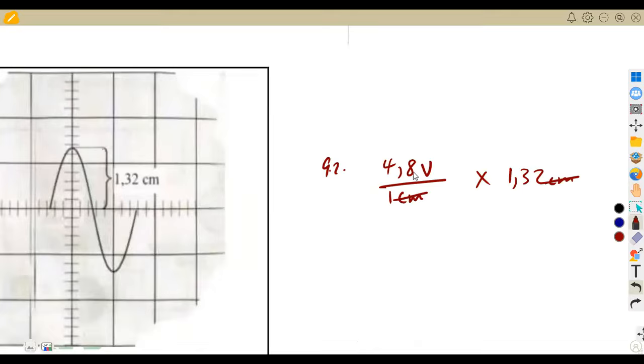So this cancels, and we remain with the voltage. That will give us the maximum voltage from there. So the maximum voltage will be 6,336 volts. That is the volts per division that you're given times the length that you're given to the maximum, which is 1,32.